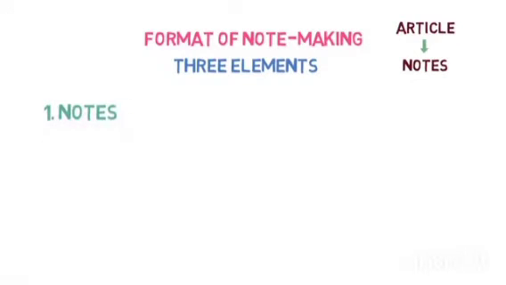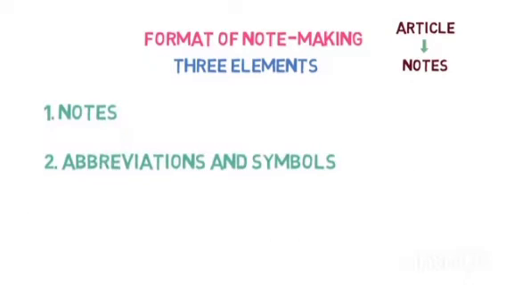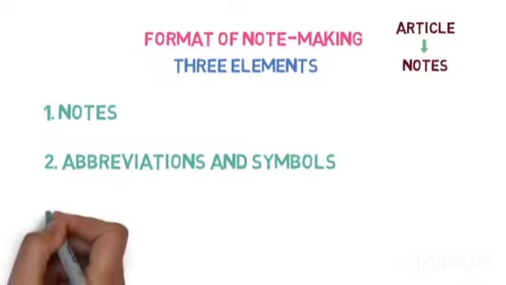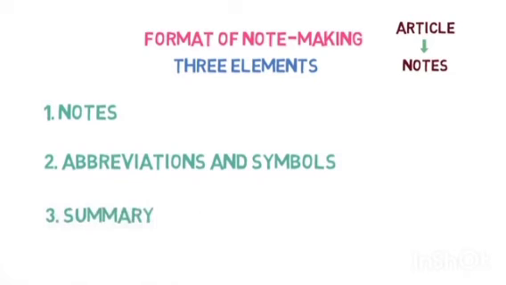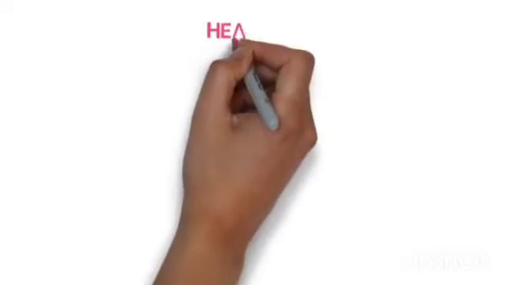Number one is notes, number two is abbreviations and symbols, and the third one is the summary, or I can say the theme, which is written in not less than 100 words.